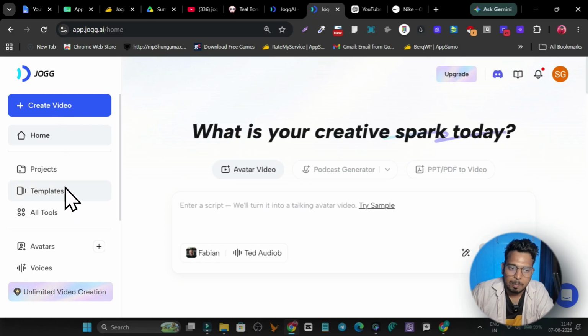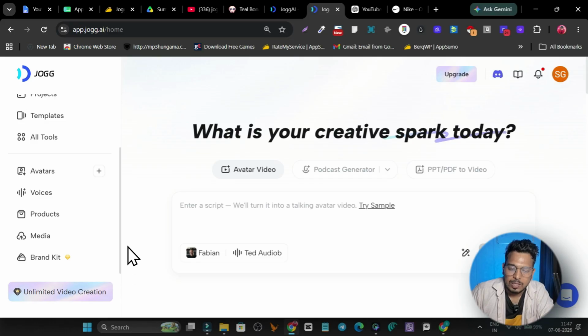It has a lot of templates available. Even if you don't want to record yourself or create your digital avatar, you can clone your voice. That is definitely going to save you a lot compared to HeyGen or any other platform. Here we have the products, the voices, the avatar, this is the media kit, and this is the brand kit. You have to give it all the information if you want to create videos with your own assets or media.